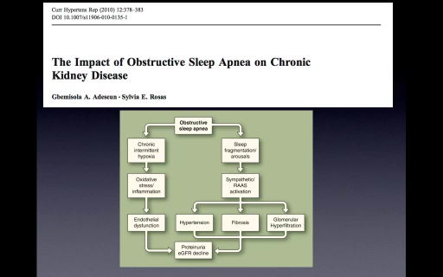We know that obstructive sleep apnea causes chronic intermittent hypoxia that induces oxidative stress and inflammation. It induces endothelial dysfunction, and this technically produces proteinuria or a decrease in GFR. We also know that sleep fragmentation or arousals during sleep apnea in CKD cause increased sympathetic activation or RAS activation, and that causes hypertension, fibrosis, and glomerular hyperfiltration.